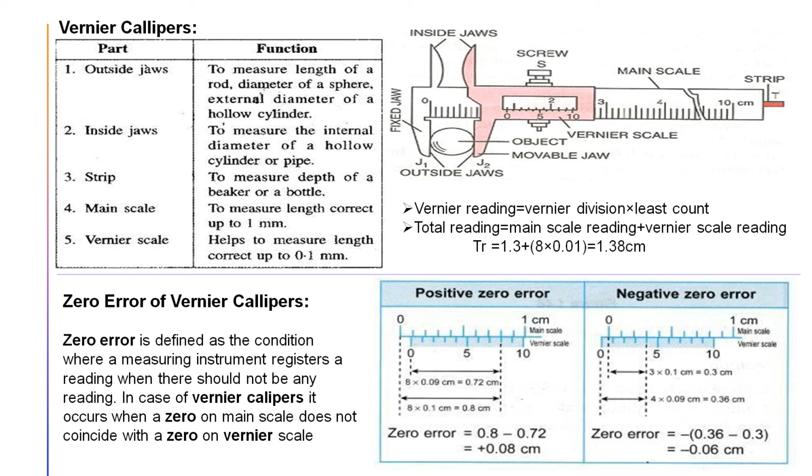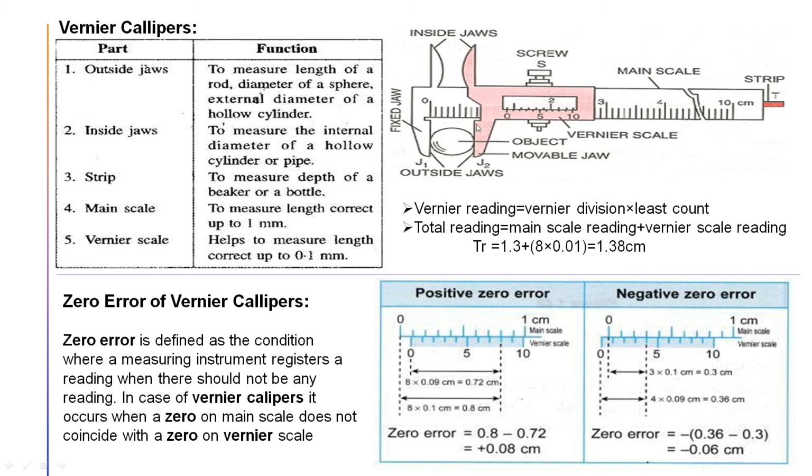There must be some error. If you use an instrument for a long time, then there must be some error that has come. And here this error is known as zero error. What is zero error? See, if you see these two jaws, just see my mouse pointer.